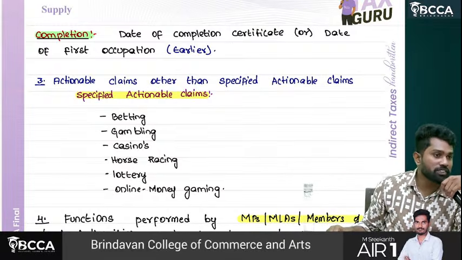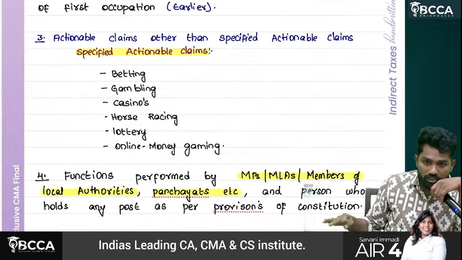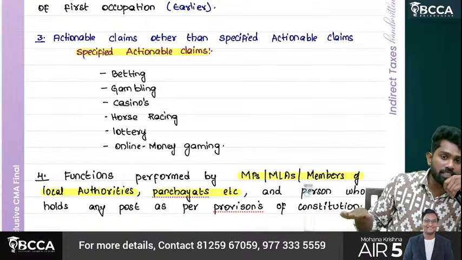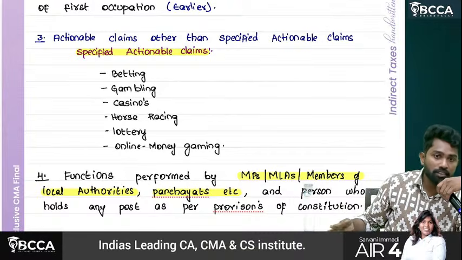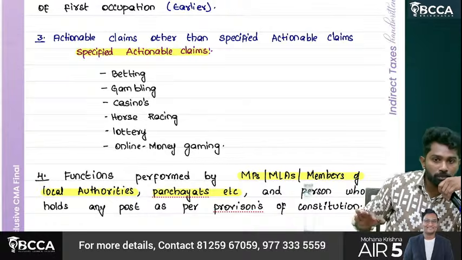What are called specified actionable claims? Betting, gambling, casinos, horse races, lottery, online money gaming. These come under specified actionable claims. These are supply. Other than this, what are there, sir? Checks, promissory notes, bills of exchange. Okay, they are not supply.